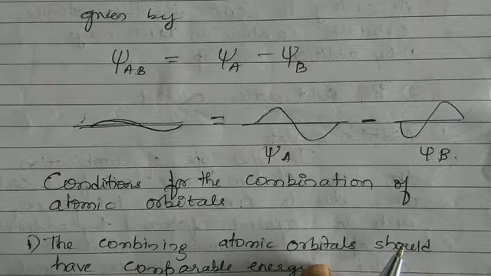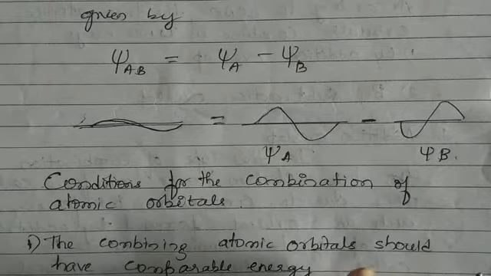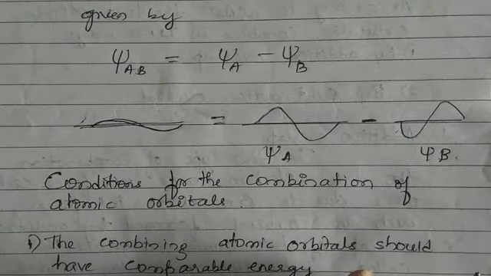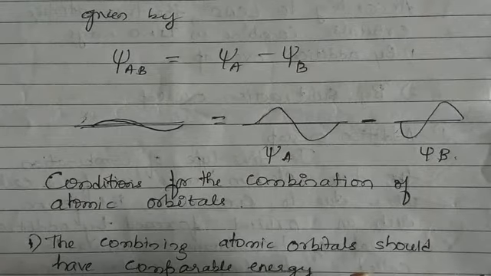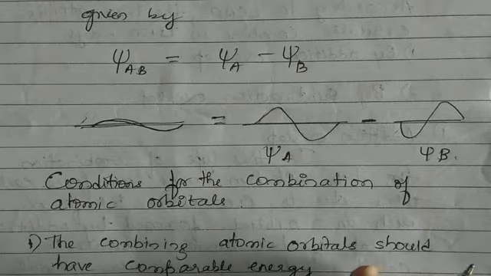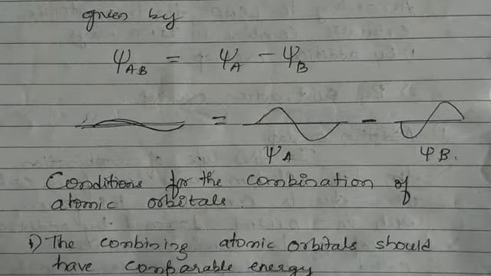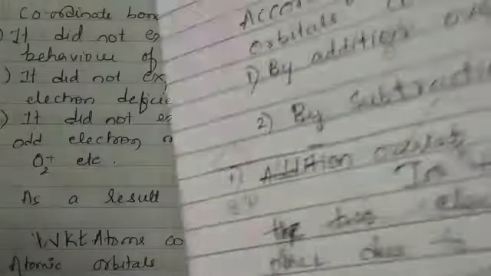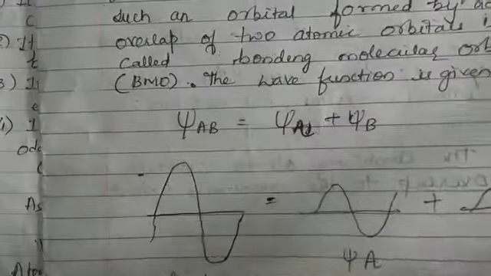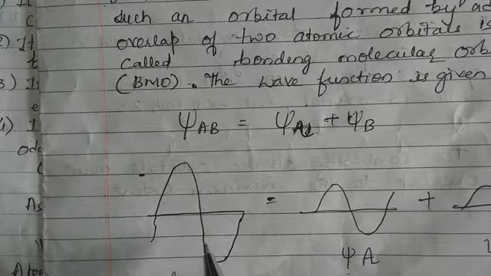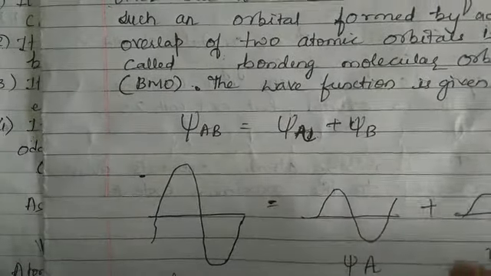The other one should be called additive overlapping. So you know that these two atomic orbitals, or any two atomic orbitals, can combine in two ways. Yes, additive overlapping, wherein the magnitude of the molecular orbital is more. And in case of subtractive addition, what will happen?